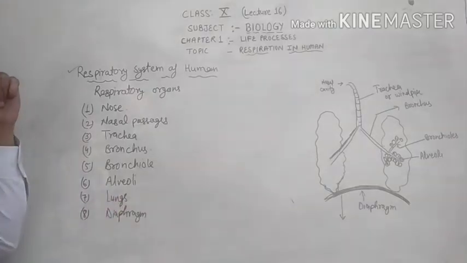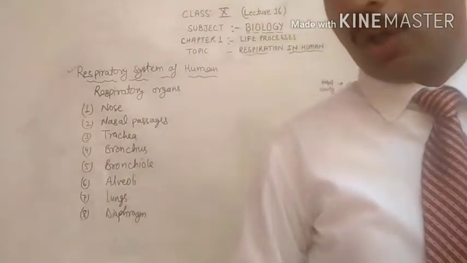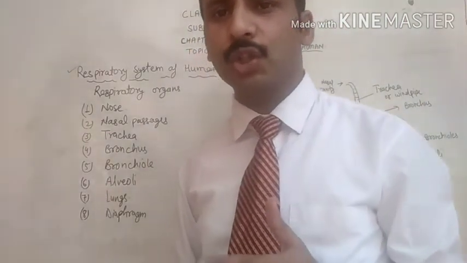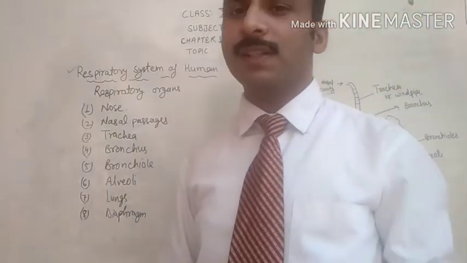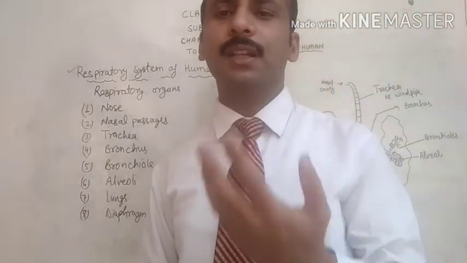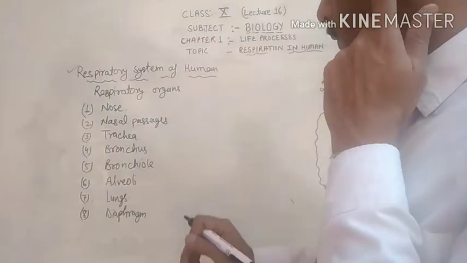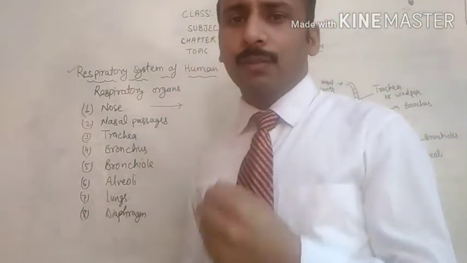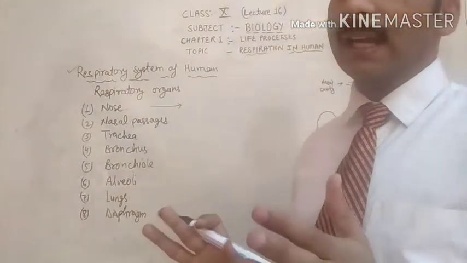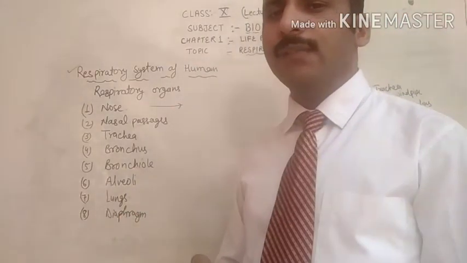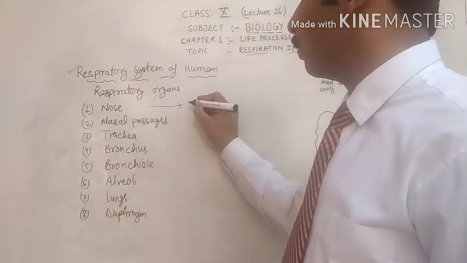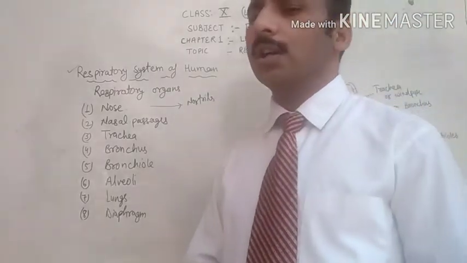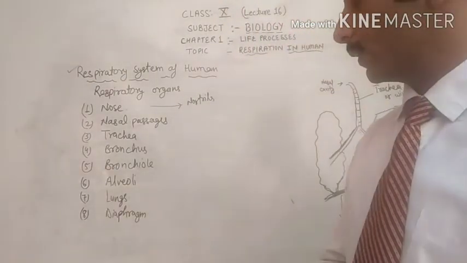These are the parts of the human respiratory system, the parts which are helpful in the process of respiration in the human being. Respiration means especially breathing in and breathing out. Now, first of all, I will tell you about the nose. As you know very well, the nose is the respiratory organ which is helpful in the exchange of gases. We have two holes in the nose, which are called the nostrils.